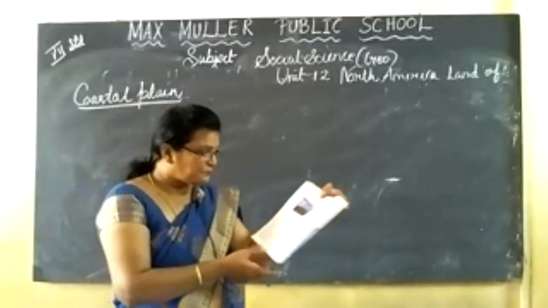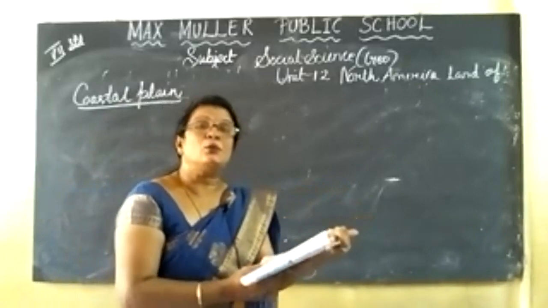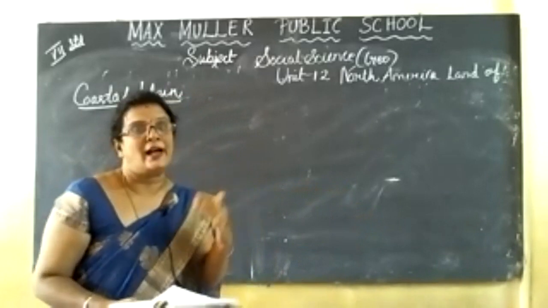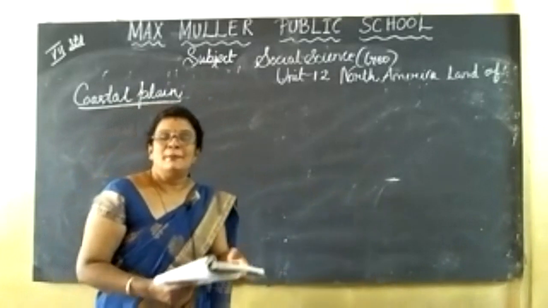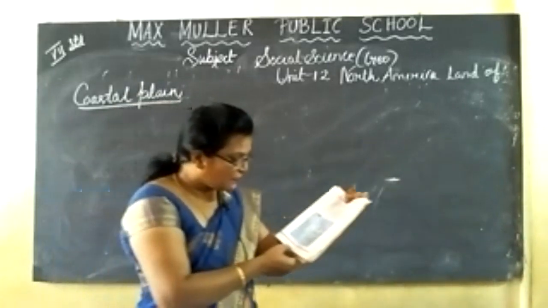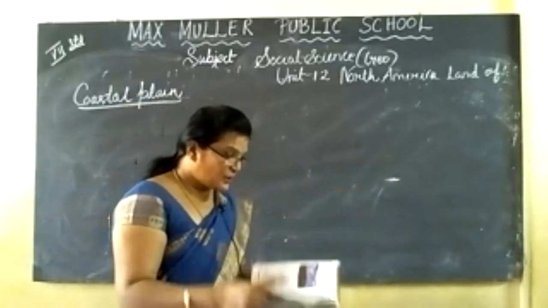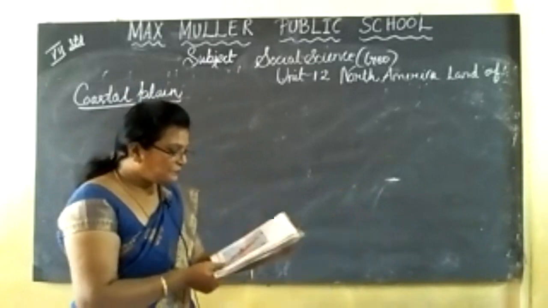Here we can see North America has quite a long and indented coastline, except in the south. Again, look at the map on page number 121. Otherwise you can take page number 117 also. Okay.